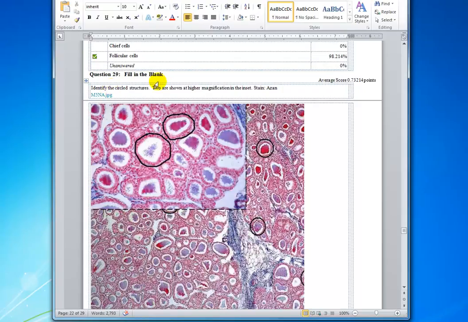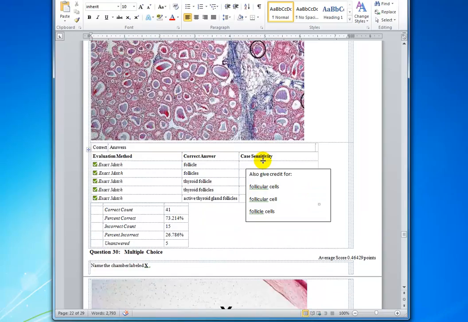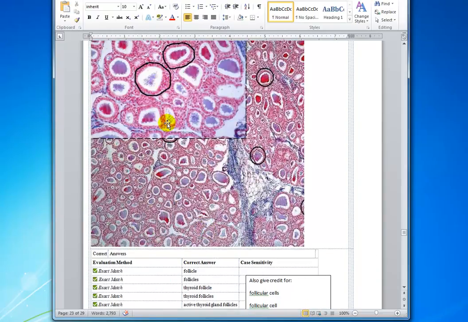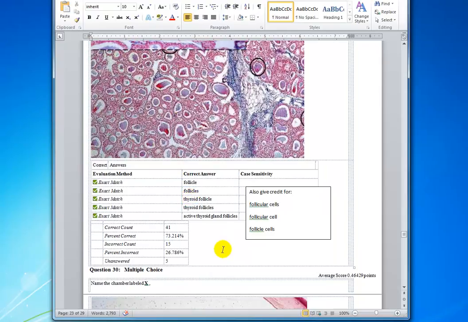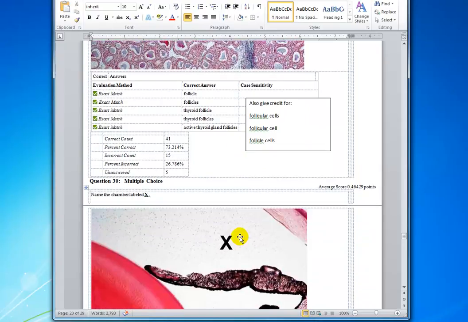And in future revisions of this question, we're going to make sure that we word it so that you have to put thyroid and then follicle. Now, we were lenient on this. The structure was the thyroid follicle. We did not ask for the cells, but some people put cells, and we went ahead and gave credit for these 3 additional answers.